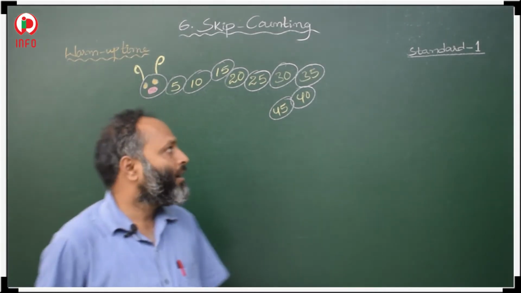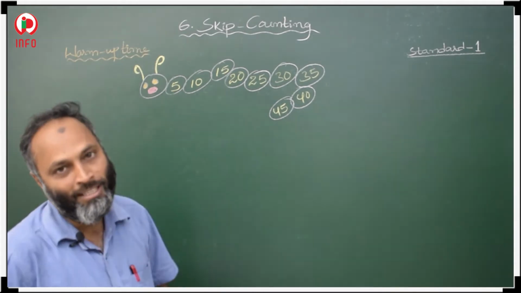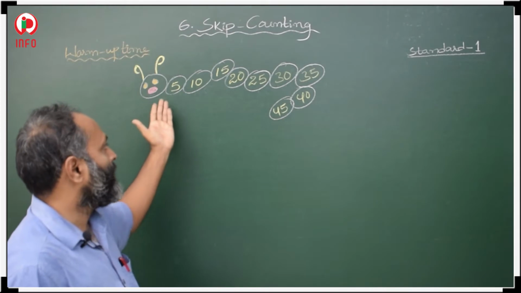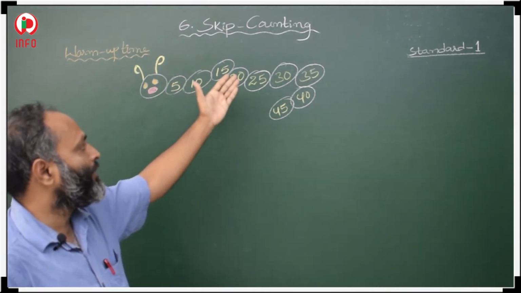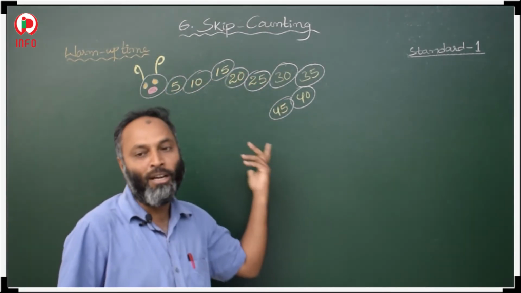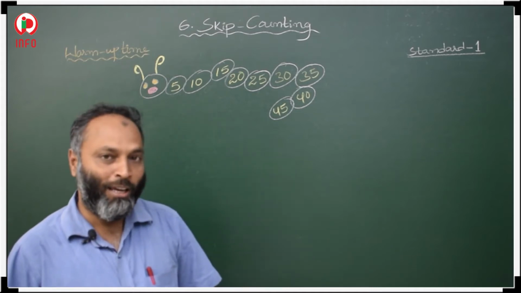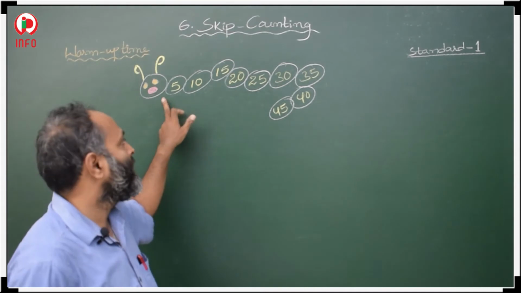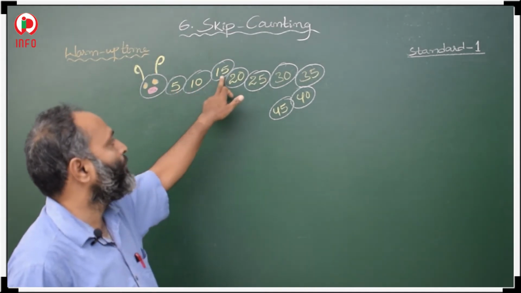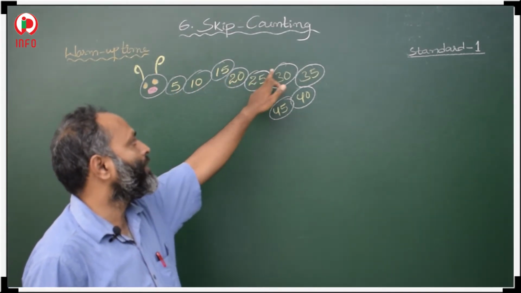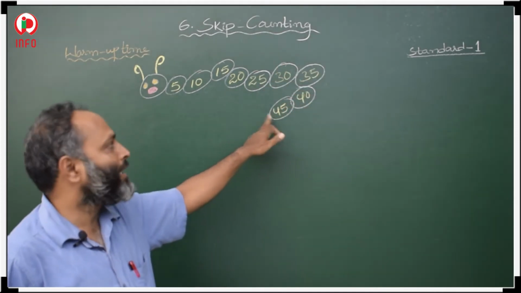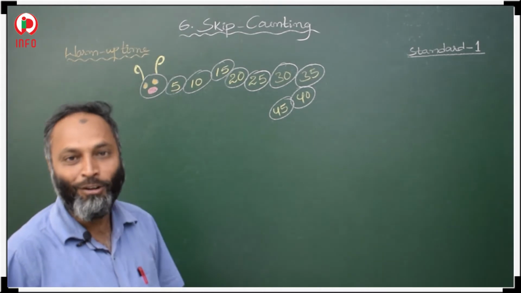Also, if you want, you can read these numbers like a song: 5, 10, 15, 20, 25, 30, 35, 40, 45. Like this you can read, okay? Read all these numbers loudly: 5, 10, 15, 20, 25, 30, 35, 40, 45. Like this you have to read all these numbers loudly, okay?